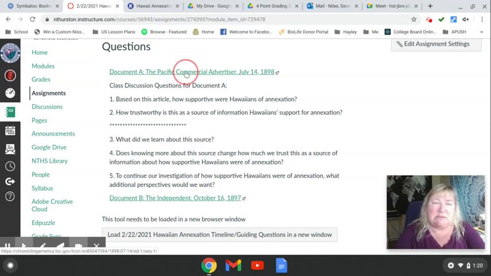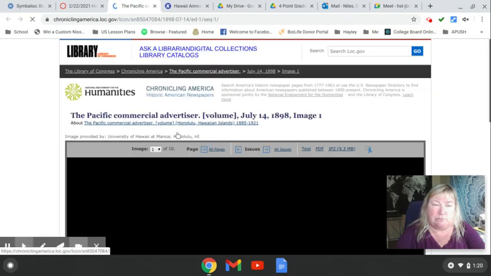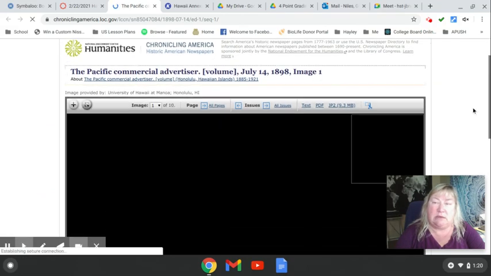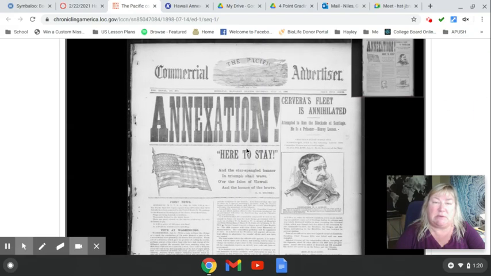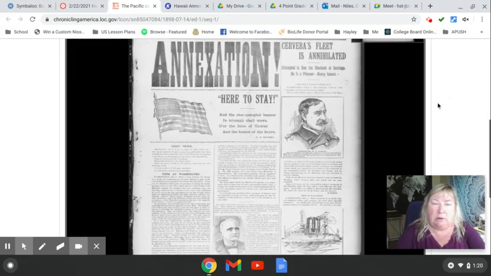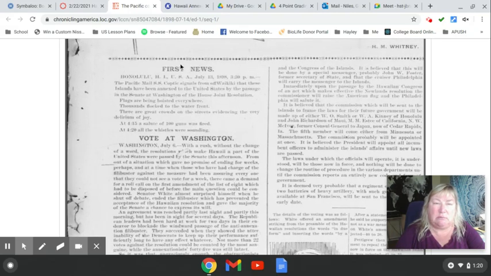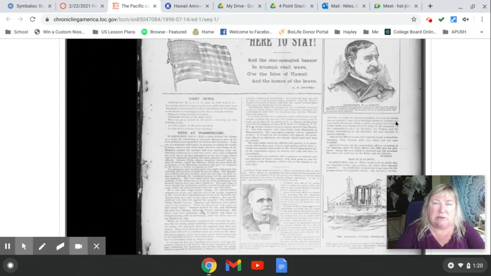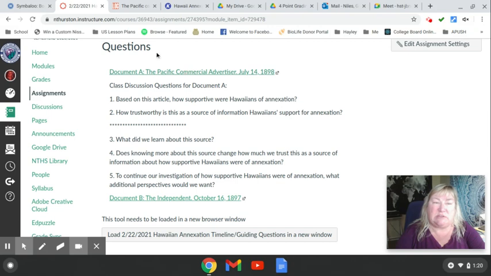So I'm going to click on this link here. And you're going to see an old newspaper article here. And you can make this big by scrolling in or scrolling out. Okay. And I'm going to bring it right here because the only thing we're reading right here is first news, is this beginning part. So you might need to make it big to actually read it. Then we're going to go back, remember, and answer these two questions based on this article and so forth.